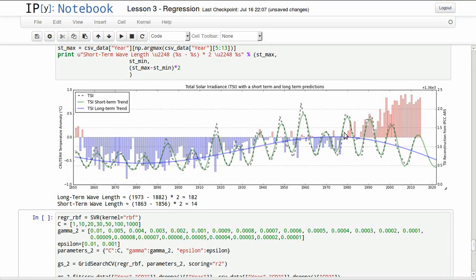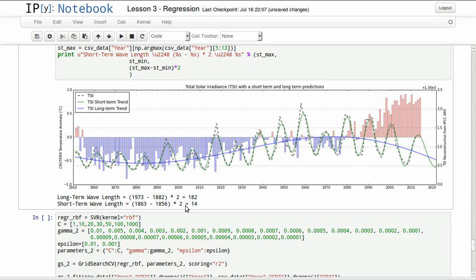So we'll be looking at those wavelengths. We have our long-term wavelength equaling 182 years. So the sun goes from high to low to high again in 182 years, and it goes in this shorter cycle every 14 years, from high peak to the second high peak.